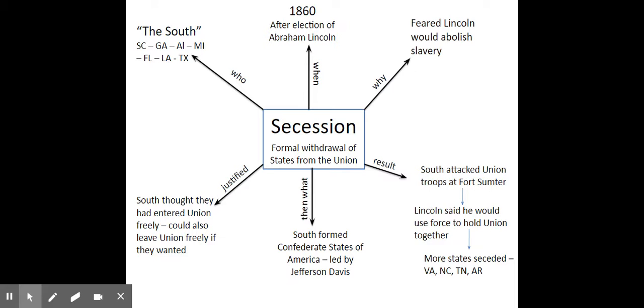So, real quickly, that's secession, just reviewing the key people, the key names involved, reviewing what secession is. Please be sure you watch the other lesson, which deals with secession to Bull Run, and it goes into much more detail and gives a much more detailed timeline of these events. So that's where we're headed with the next lesson this week.